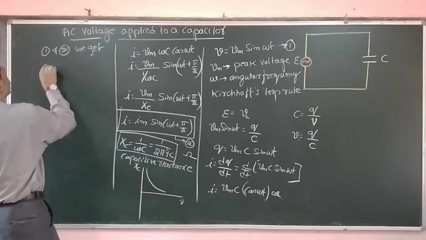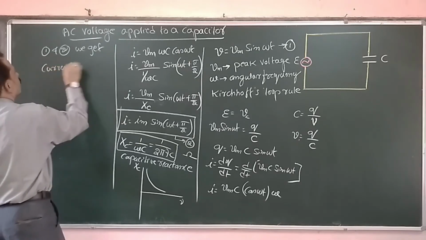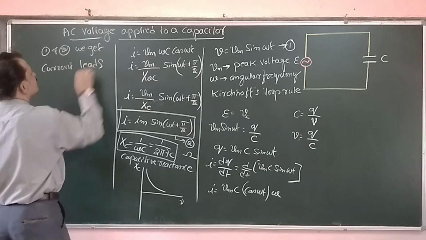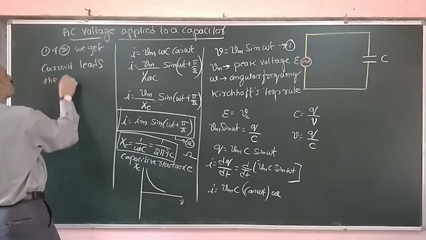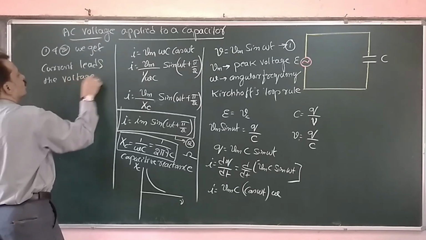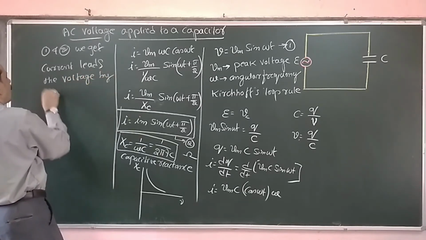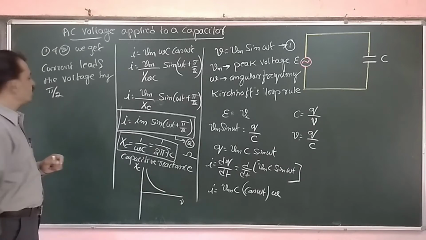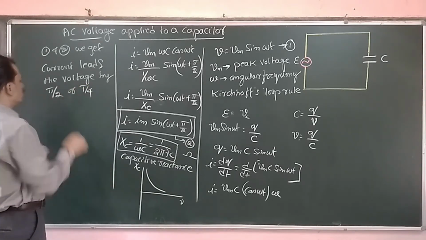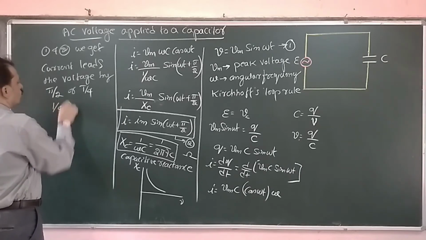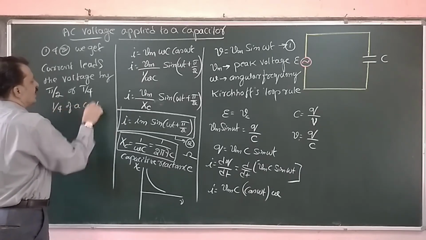Therefore, from 1 and 2, we get that current leads, it is ahead of the voltage, by pi by 2, that is 90 degrees, or T by 4, that is 1/4 of a cycle.